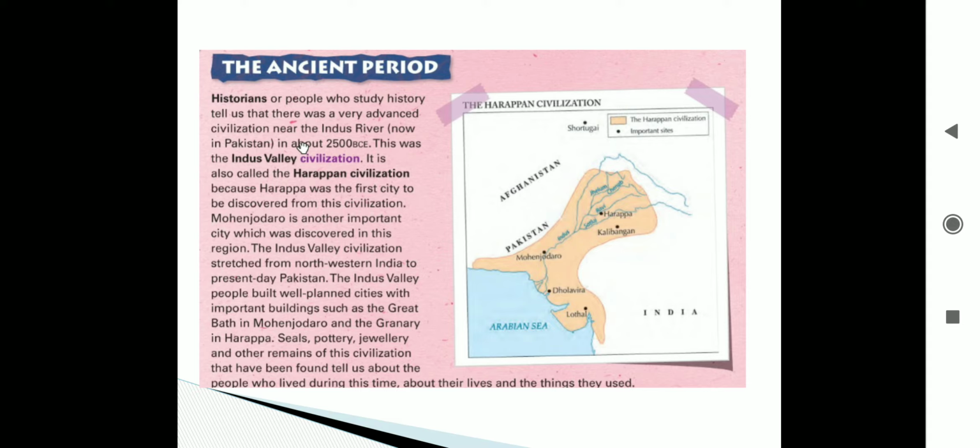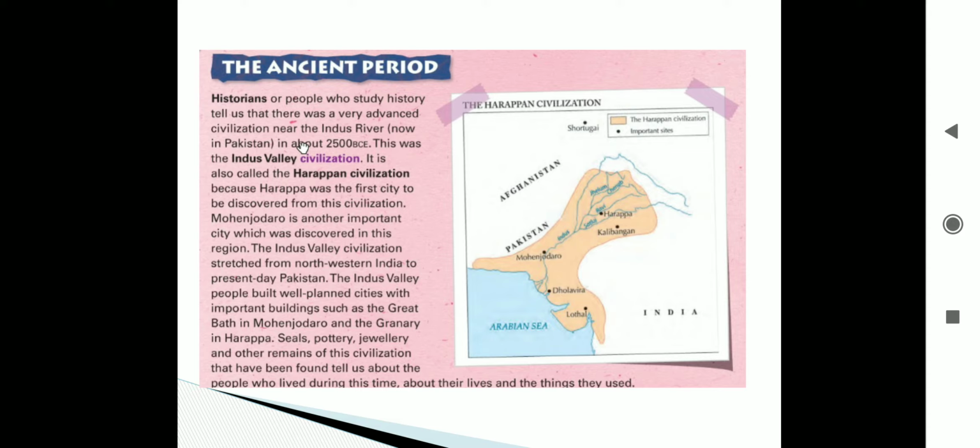Now you can see in the map given beside the location of the Indus Valley civilization. It shows us the river Indus. We can also see Mohenjo-daro, another important city discovered in this region.